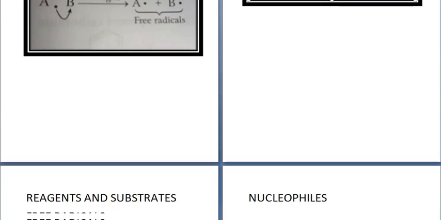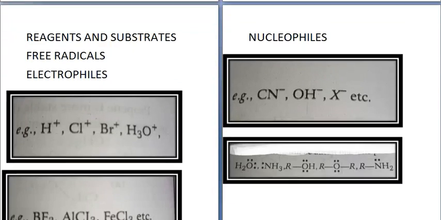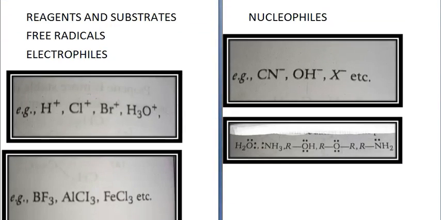Next is reagents and substrates. First is free radical. I have already told you how free radicals are formed. They are formed by homolytic bond fission. They have no charge. Alright. The next, second, is electrophiles. Reagents which have positive charge.